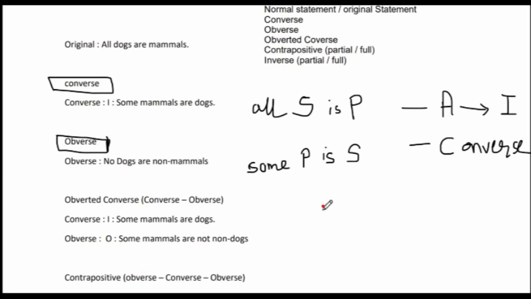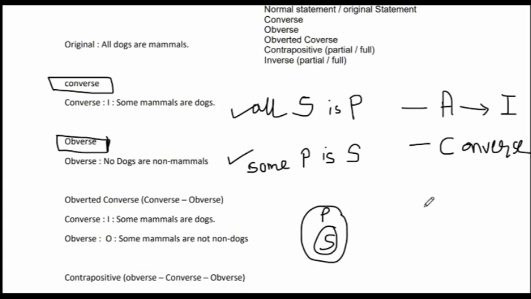All S is P, and then they are saying here some P is S, because we can see that there are some P in the S. This is entire P, and there is some P in the S also, because it's a part of that. So it is valid. Both are valid conversions. So this is how you convert from A to I.